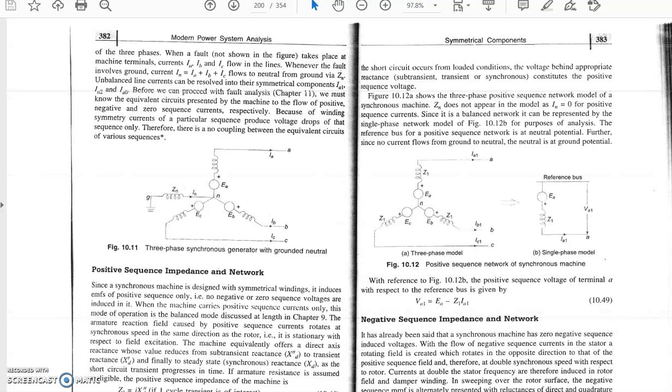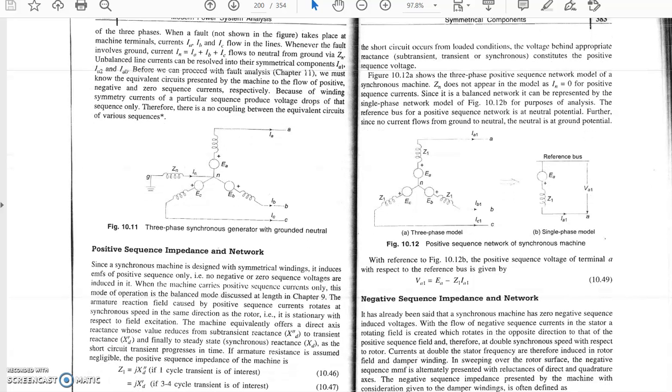Yes. One more thing we have discussed here: in case of the positive sequence supply, the per phase single phase equivalent model we can write here. The three phase model is like this: EA, EB, EC induced EMF, and Z1, Z1, Z1, where Z1 is the positive sequence impedance. IA1, IB1 and IC1 are the positive sequence currents. The single phase model is EA, Z1 and VA1, where VA1 equals EA minus Z1 into IA1.